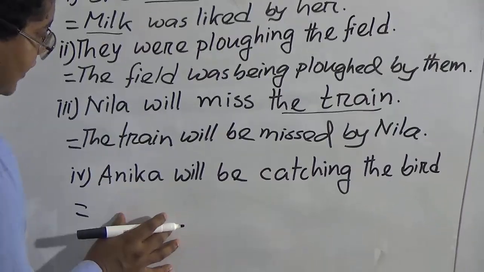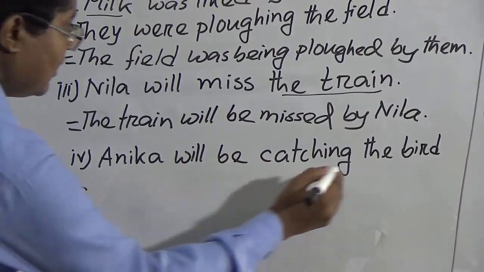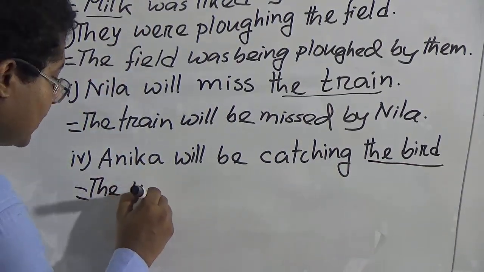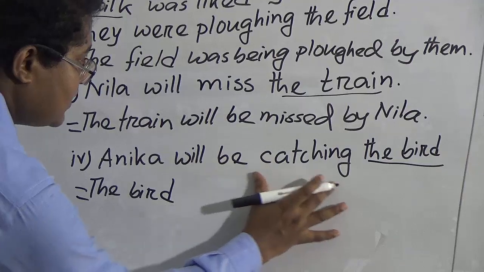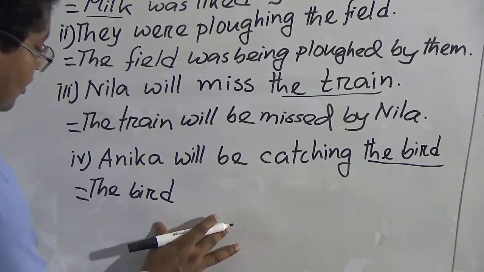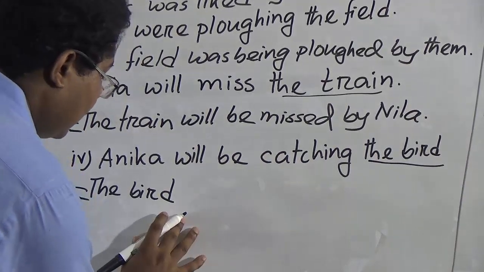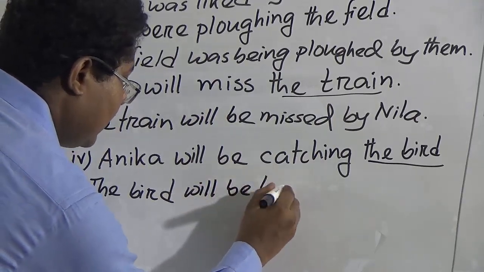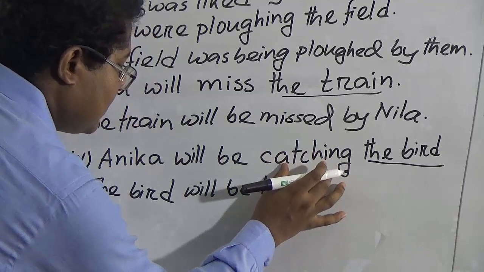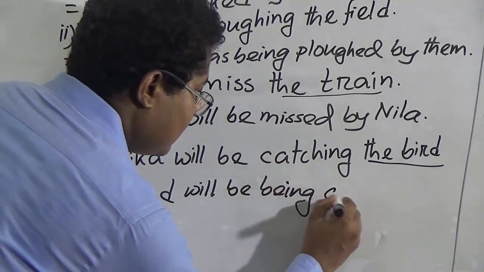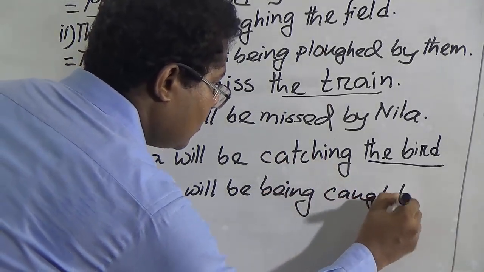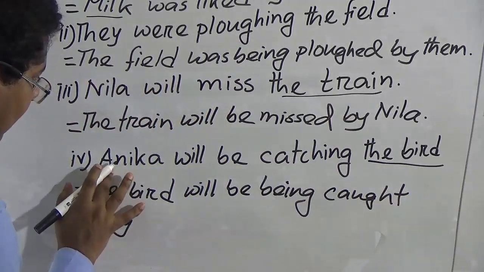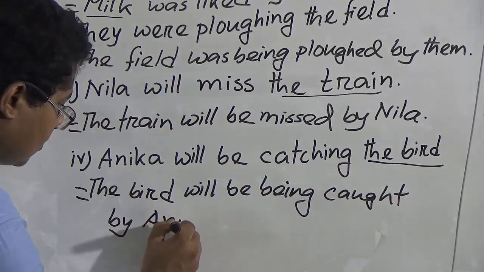Next one, Anika will be catching the bird. Here the bird is object, object will become subject, the bird. As it is future continuous tense, we will use auxiliary verb will be being or shall be being. So we will use will be being here, and past participle of the verb catch, caught, and preposition by, and Anika will go to object.